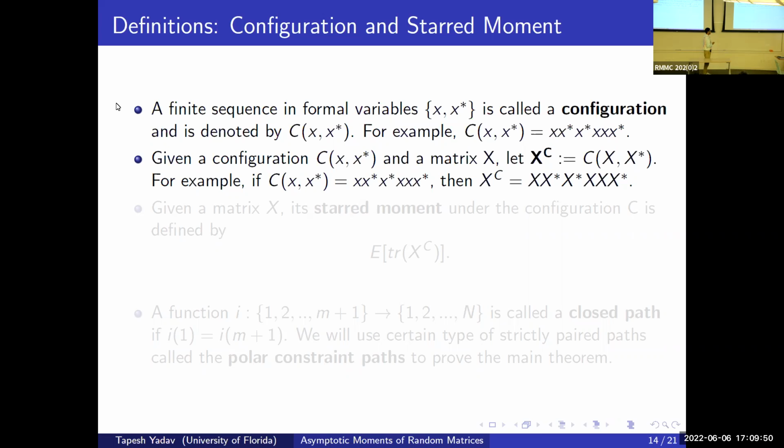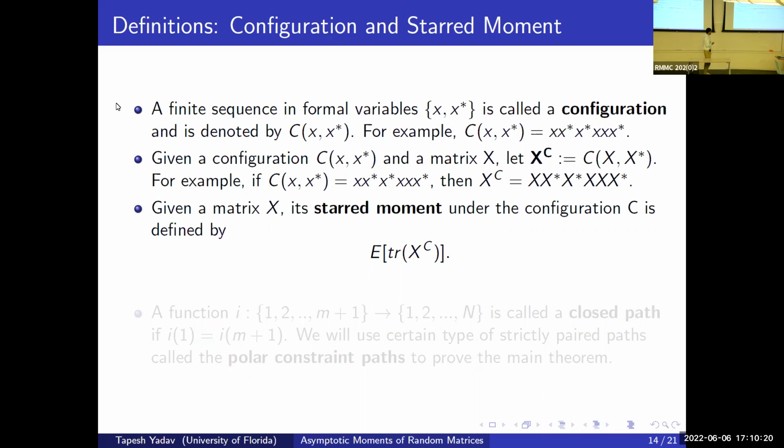For example, if C(x, x star) is given by the following word, then X to the power C is equal to X star, X, X, X star. Here X star denotes the adjoint of the matrix X, and we take the product of these matrices according to the given word.